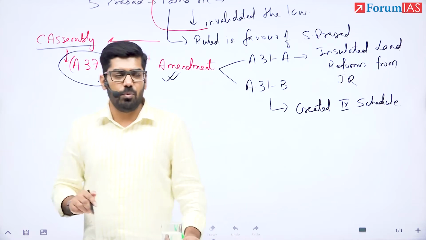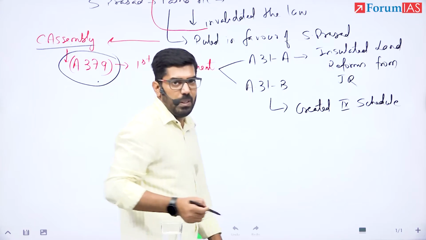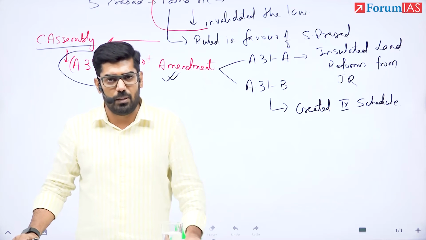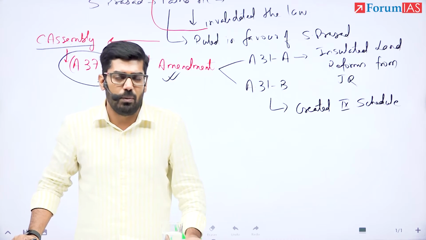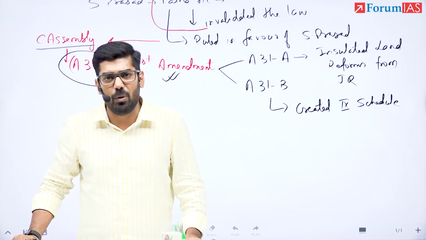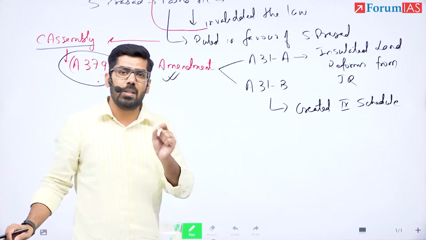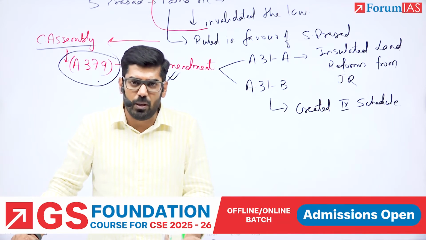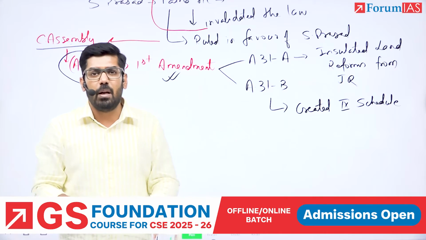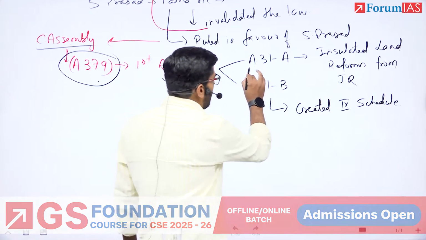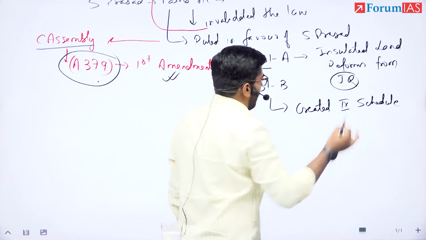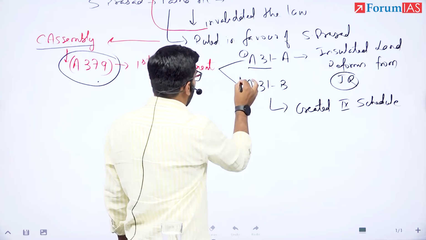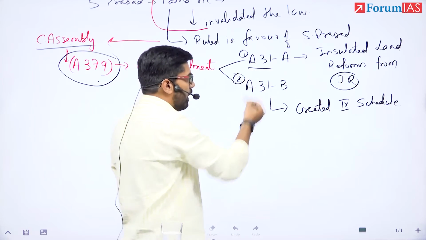Article 13 provides for judicial review, which means any law passed by any legislature, be it Parliament of India or a state legislature, it can be challenged in the courts, Supreme Court, Article 13, and same powers high courts have under Article 226, which means any law passed by any legislature can be challenged in the court and court can review that law. But 31A says that judicial review will not happen. Judicial review cannot happen.